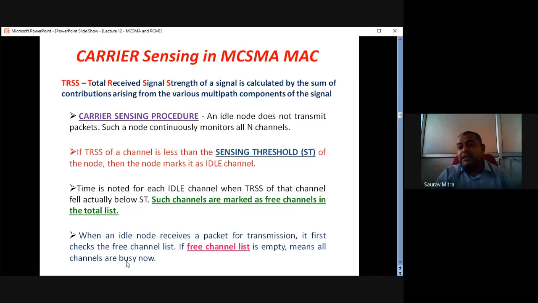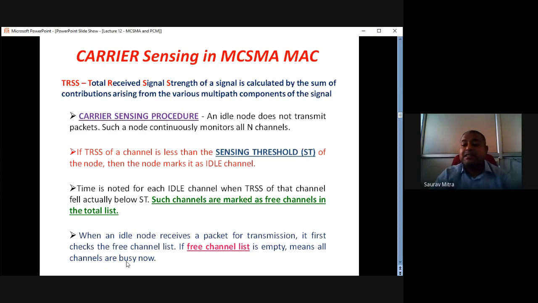If in the table there is no free channel, so how is the table created? Because the overall network topology has a global understanding of the whole topology. That means if there are 15 or 20 different channels, which are occupied and how many are free, that list is continuously appended. So as soon as an idle node gets data and wants to send it to the receiver through a free channel, first it checks the table for which channels are free. It does not find any free channel, that means the data cannot be transmitted now.